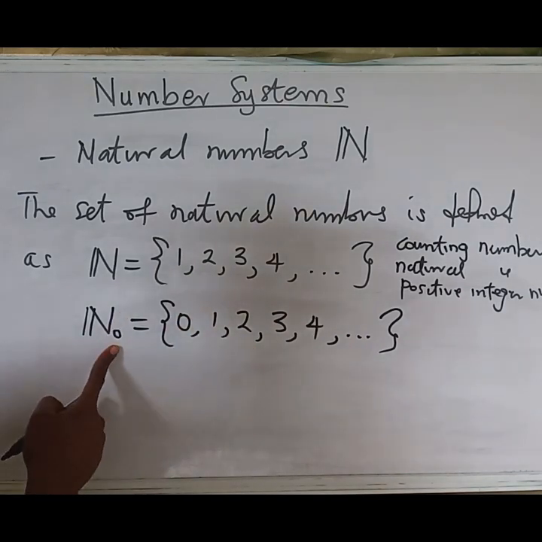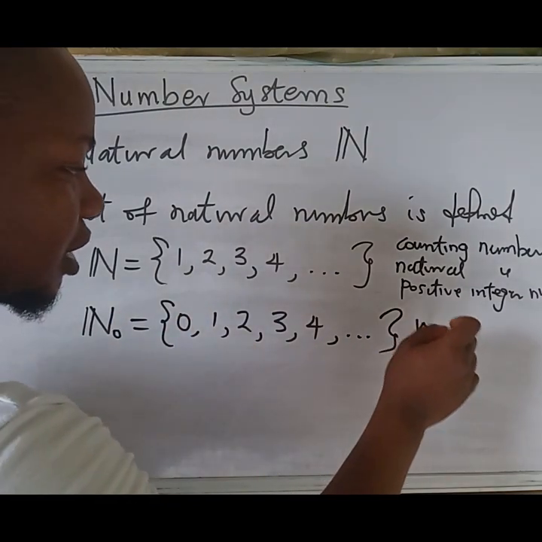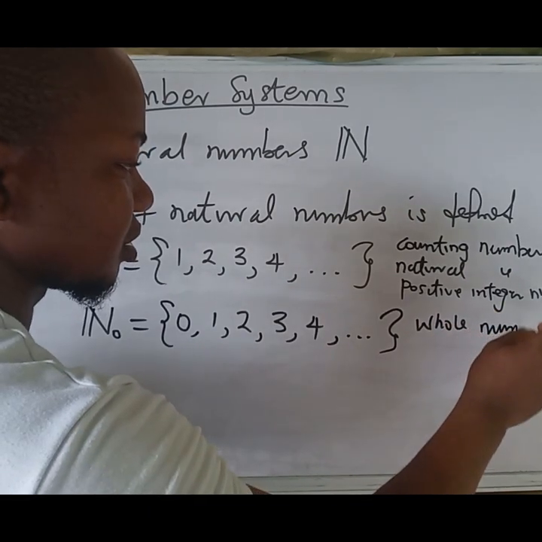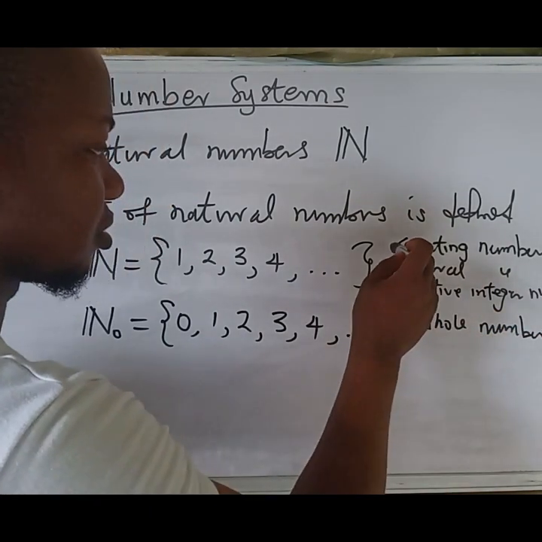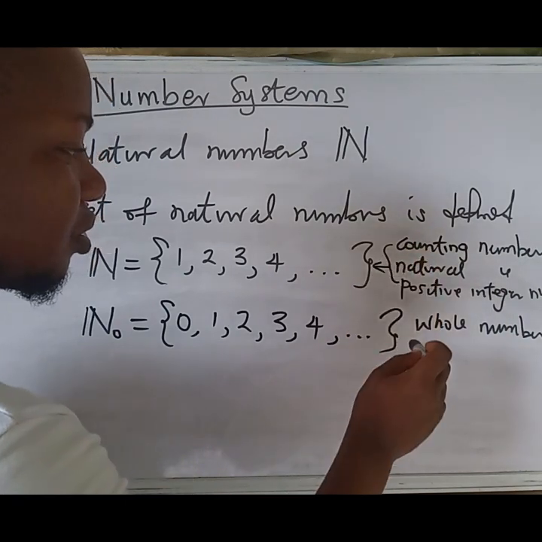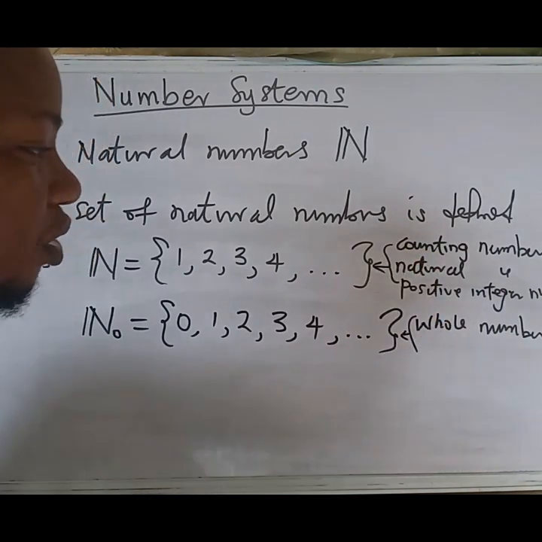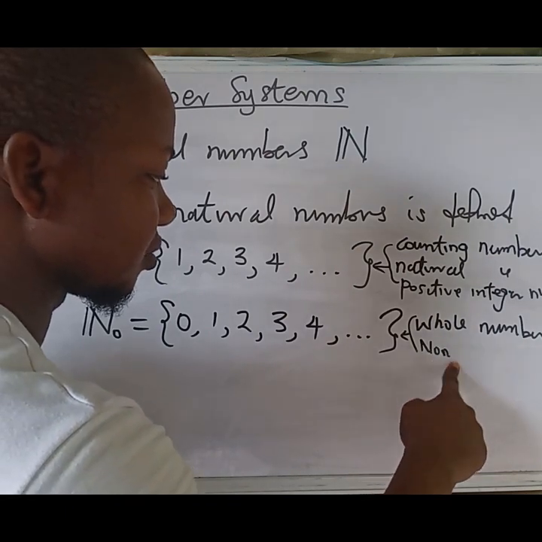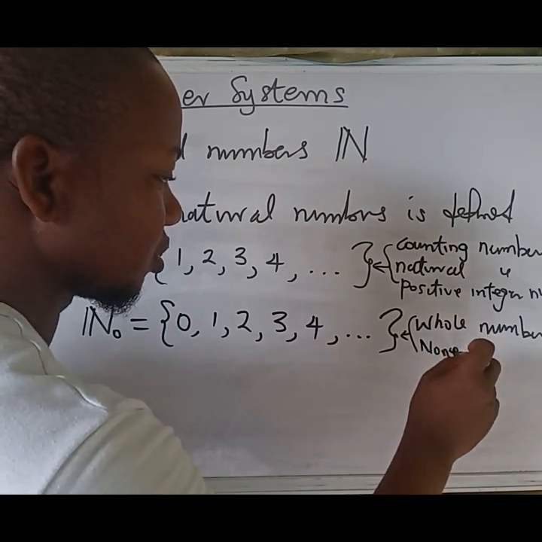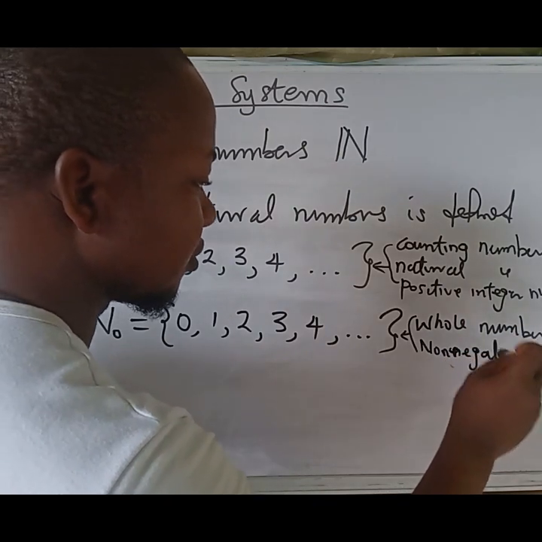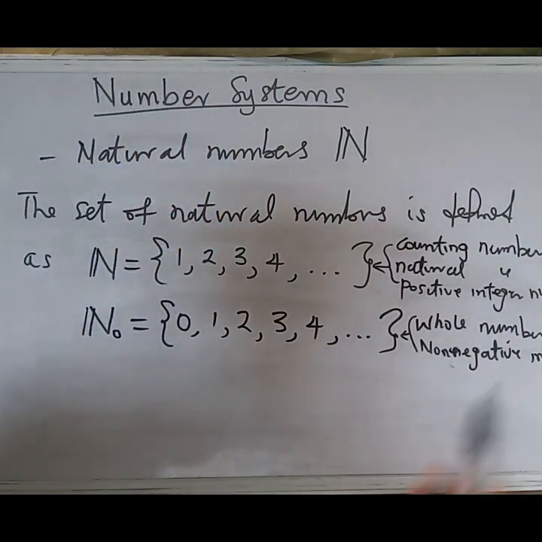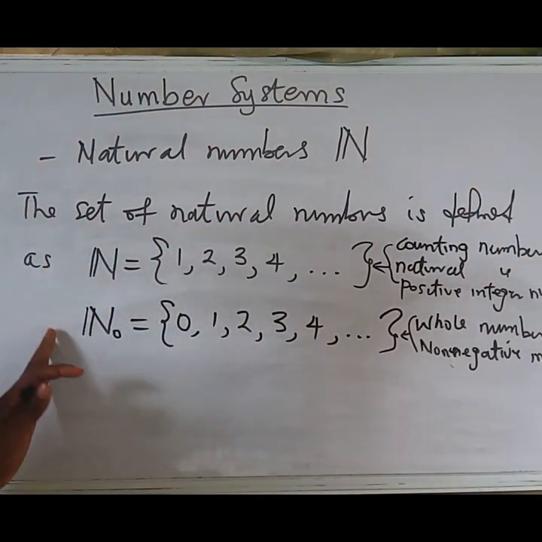So now when we get to this, I think there are two names for this. We call this whole numbers or non-negative integers. Non-negative integer numbers. Okay, so these are the names we have attributed to this.